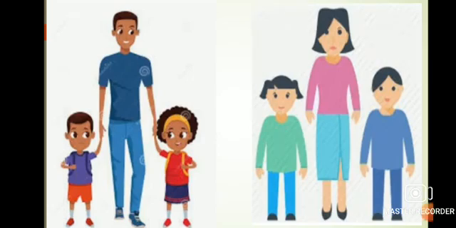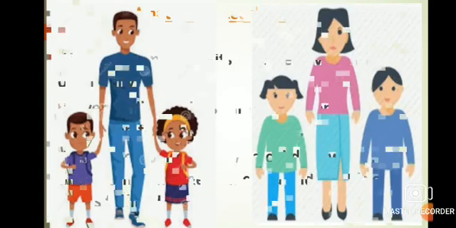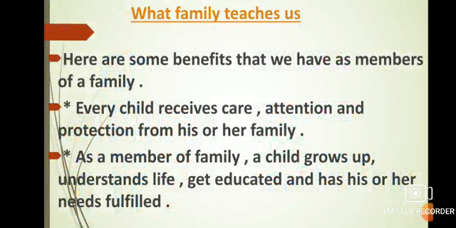Now, we are going to discuss the next topic of this chapter, and the next topic is what family teaches us. Here are some benefits that we have as members of a family. Every child receives care, attention, and protection from his or her family. As a member of a family, a child grows up, understands life, gets educated, and has his or her needs fulfilled.